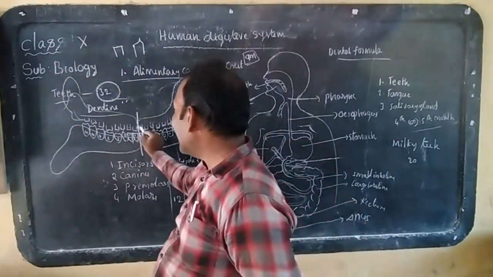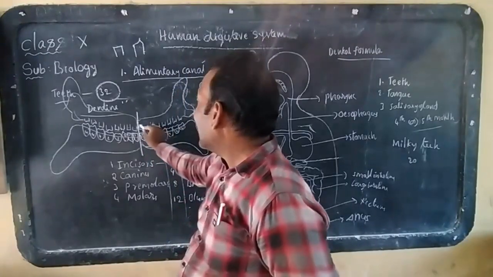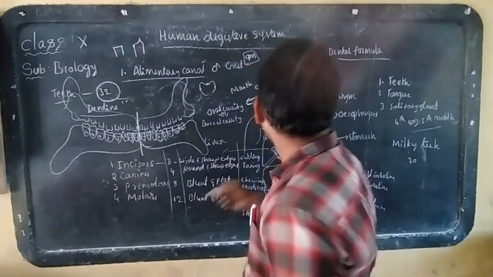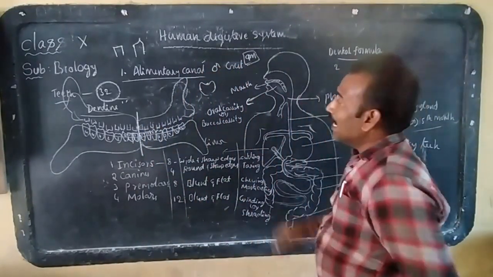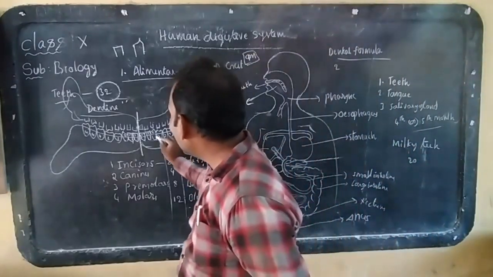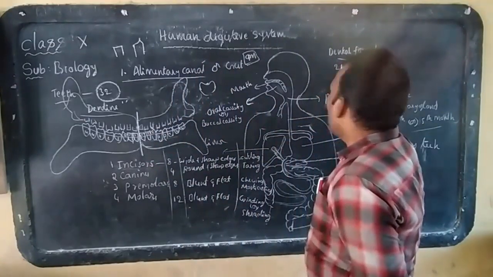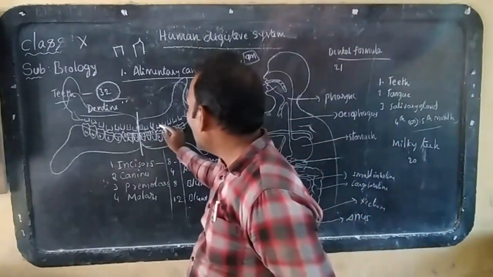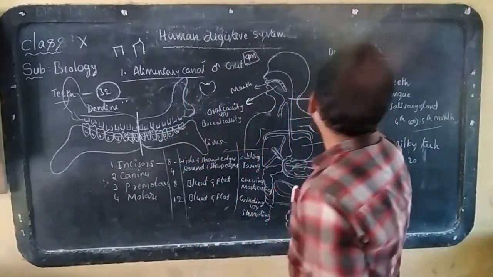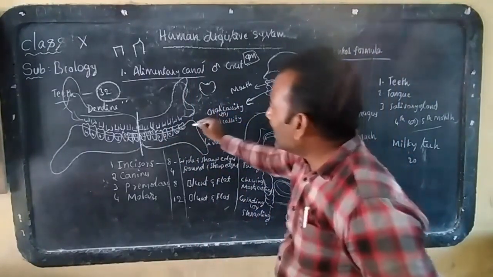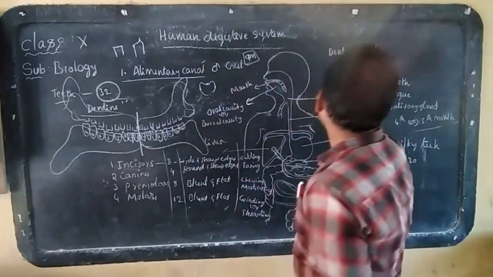How many incisors are there? 1, 2. Two incisors. How many canines? Only 1 canine. How many premolars? 1, 2. How many molars? 1, 2, 3.